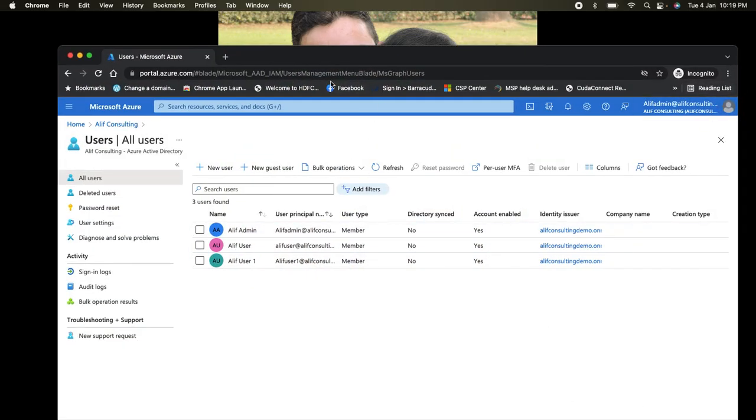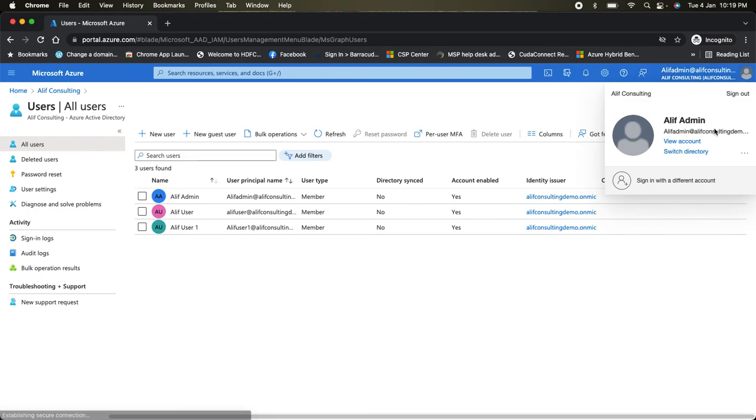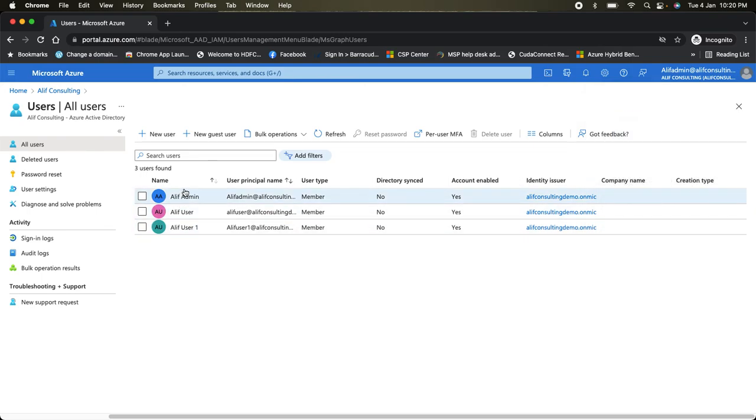If you see, in my case I already have an Azure subscription and the Azure AD tenant running. I am logged in with the Alif admin in one of my tenants, which is Alif Consulting Demo dot on Microsoft.com, and in this I have three users.